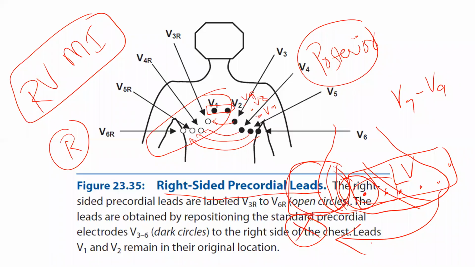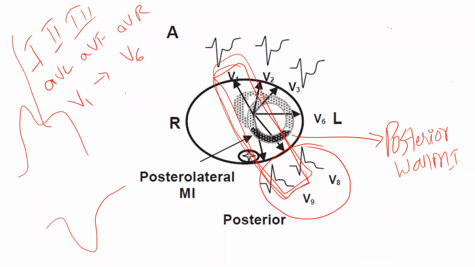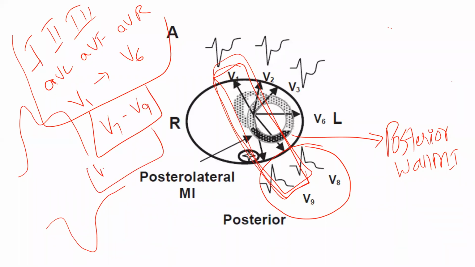So we have learned different types of leads now. What are the leads now? We have 1, 2, 3, AVL, AVF, AVR, then V1 to V6 are your standard chest leads. This makes your 12 lead ECG. Then we had V7 to V9 as posterior leads. Then we have V3R to V6R as right-sided leads. Any doubt here?